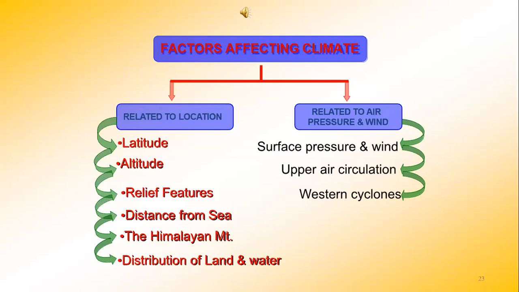The ones related to location can be the latitude, the altitude, the relief features, the distance from the sea, the Himalayan mountains that we have, that is India specific, and distribution of land and water. And the factors related to air pressure and wind are surface pressure and wind, upper air circulation, and western cyclones.